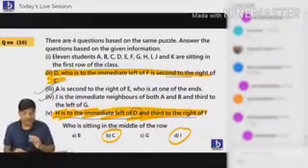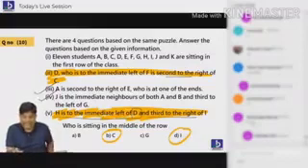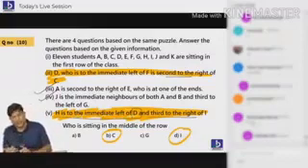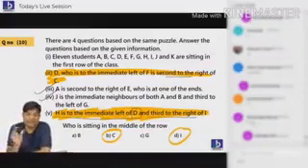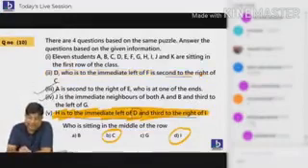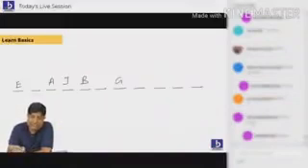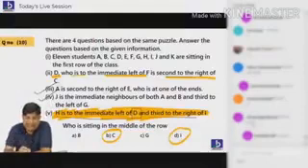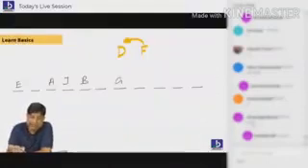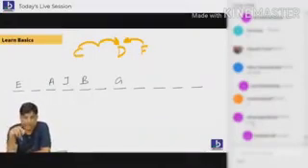Try to listen, everybody. What is said? D is immediate left side of F and second right side of C. And this one: H is immediate left side of D and third to the right side of I. These are the 2 points. So let me try to keep those points aside and fulfill them here. D is immediate left side of F and also second right side of C.